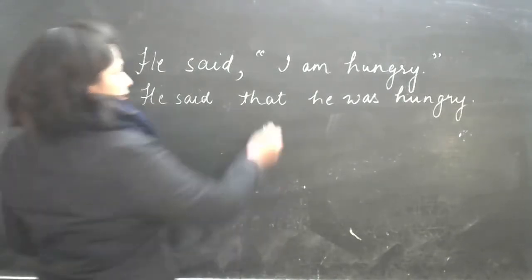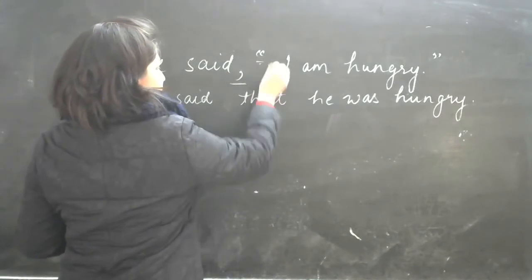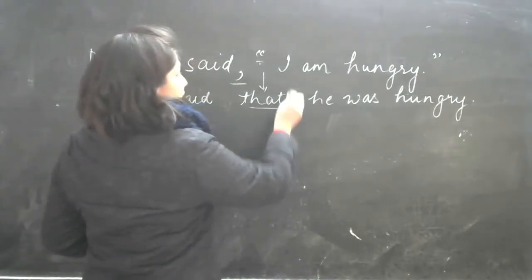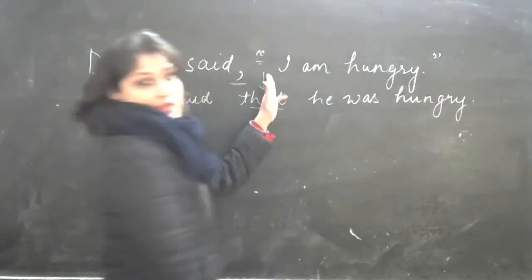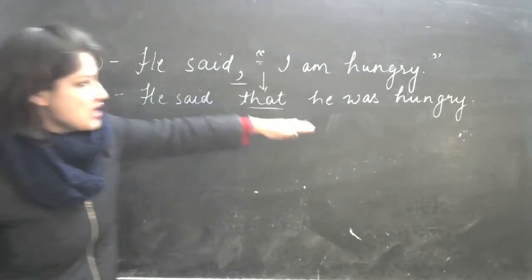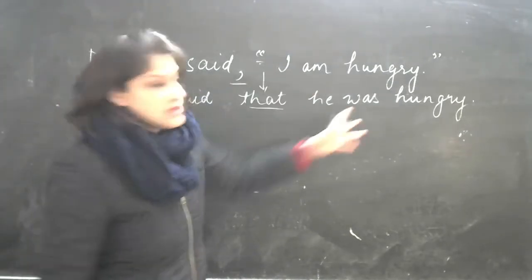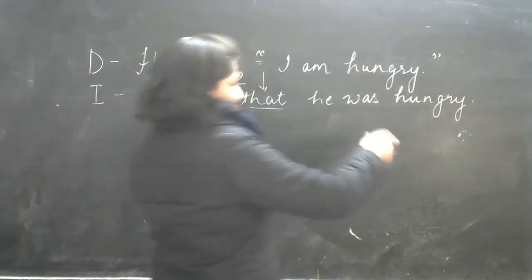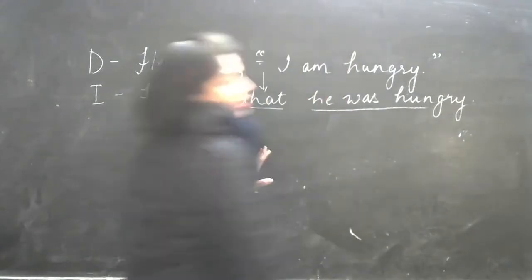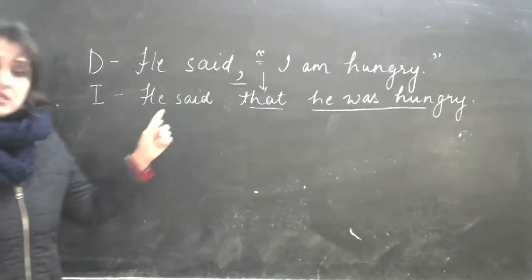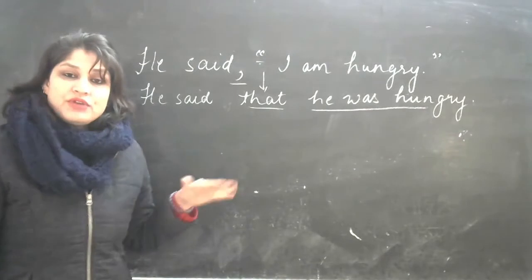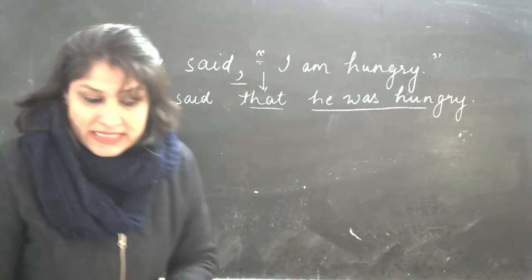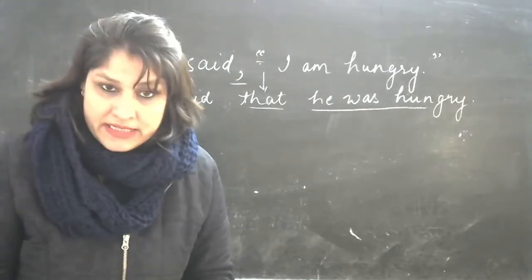Now see, what I've done is I've removed this comma, these punctuation marks, and I've put a conjunction, that, here. We can see that. And whatever was there here, it was in present tense. It has changed into the past tense. Like, I'm hungry. That means he was saying that at that time. Now it's a past tense. He was hungry. Now, for changing anything from direct to indirect, we have different rules that we need to follow. So what I'll do is I'll take one rule at a time and I'll explain it. Right?